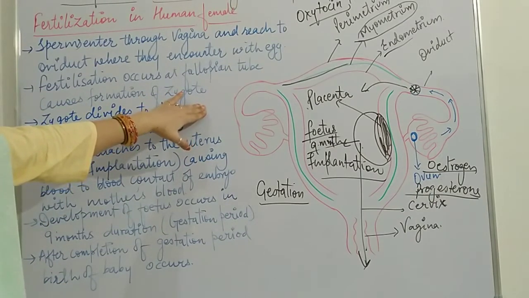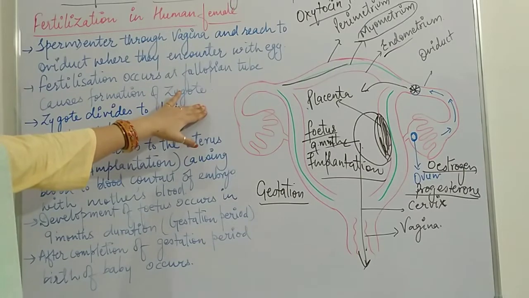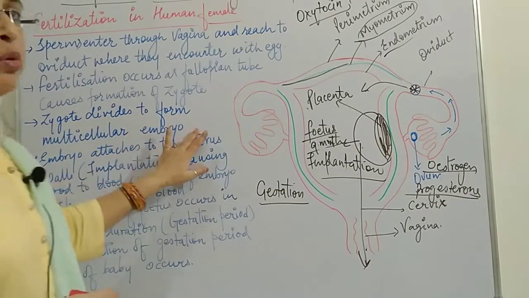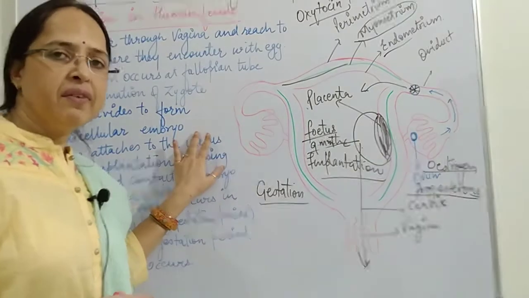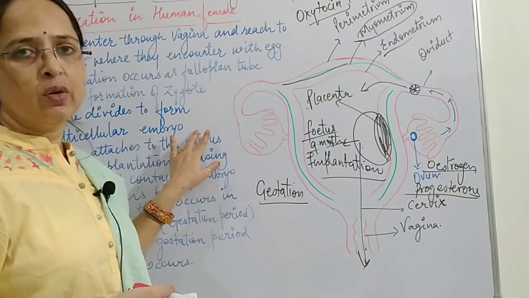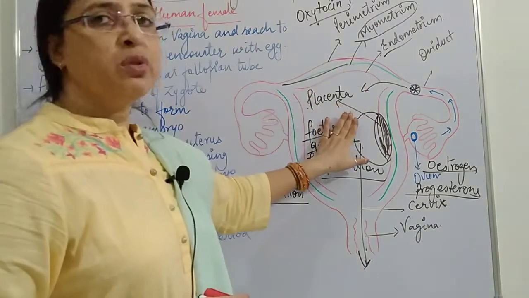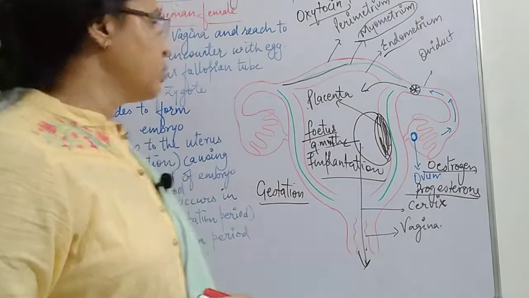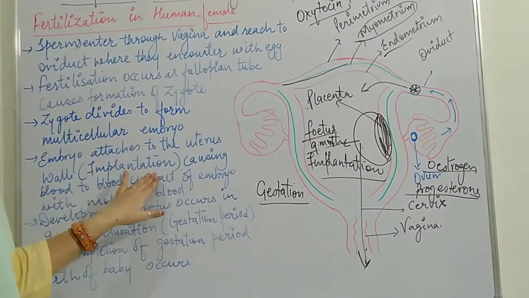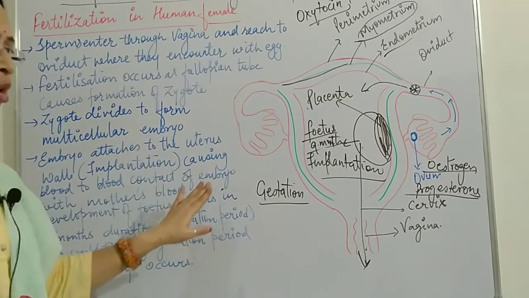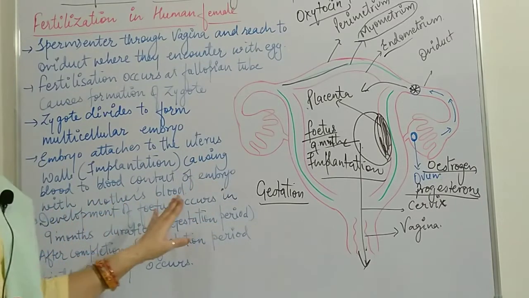So the zygote is formed at the oviduct or fallopian tube. Now the zygote divides to form a multicellular embryo. The zygote is unicellular; it divides and forms a multicellular embryo. Now this embryo enters into the uterus and attaches to the uterus wall, which is called implantation, causing blood-to-blood contact of the embryo with the mother's blood.